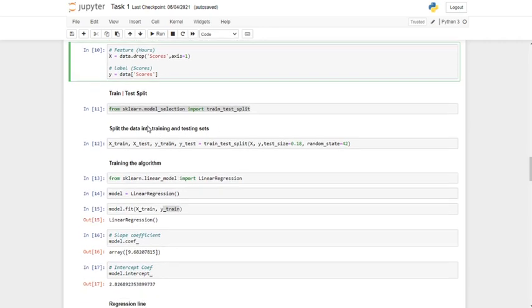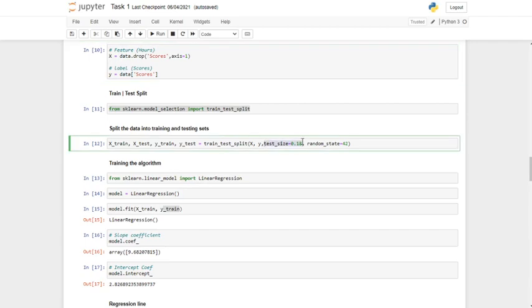Here I have imported train test split from the scikit-learn model selection family and split the data into training and testing sets. I have used test size as 0.18, which is 18%, and the random state of 42.